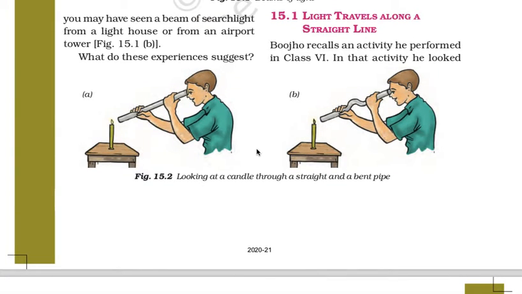They are asking why this boy can't see the flame of the candle with the help of the bent pipe, because the path from where he was seeing was bent or blocked. That's why he can't see. And in the first picture, which is a straight pipe, he can see directly. So this shows that yes, light travels along a straight line.